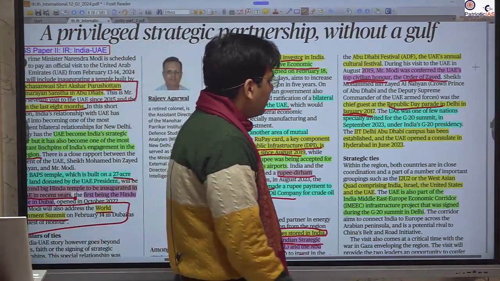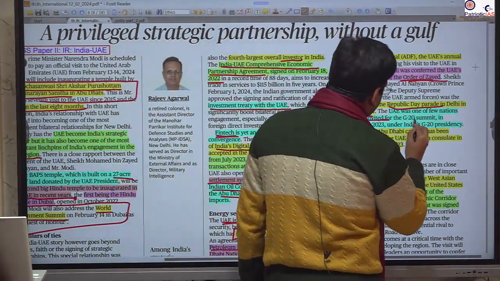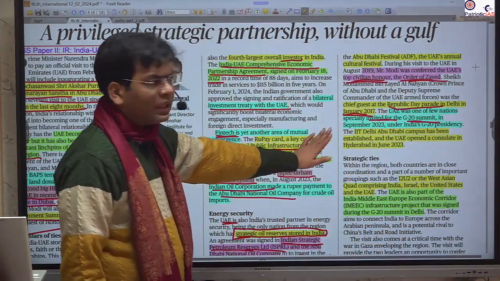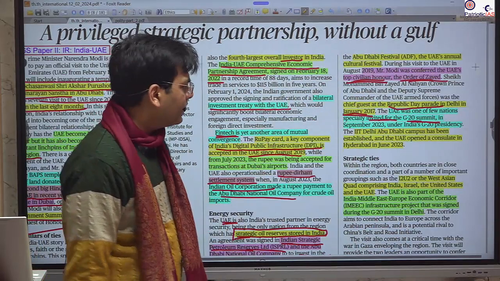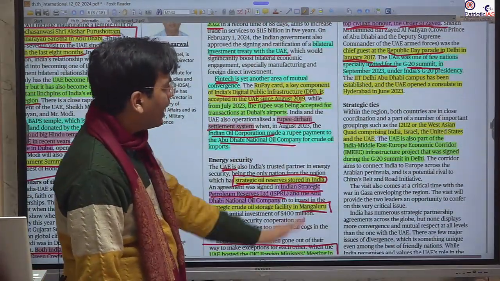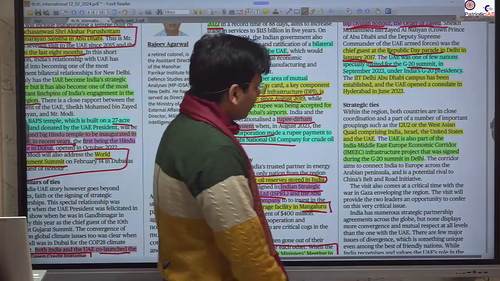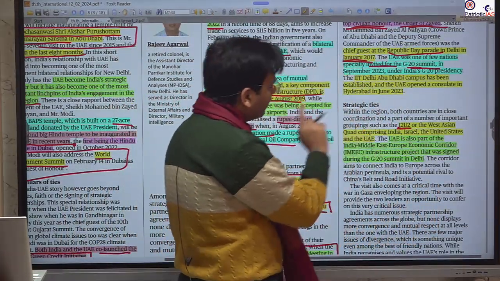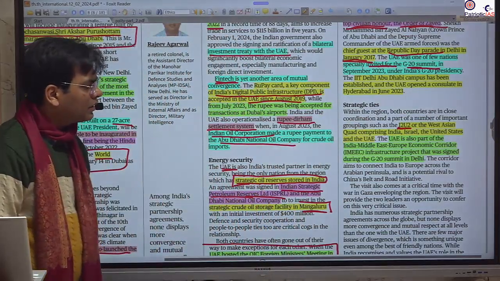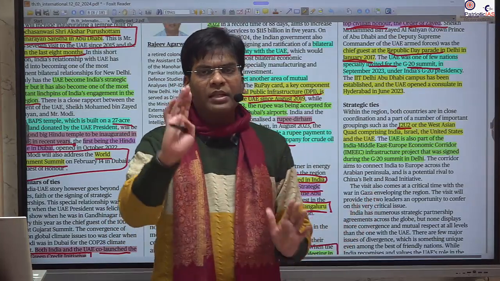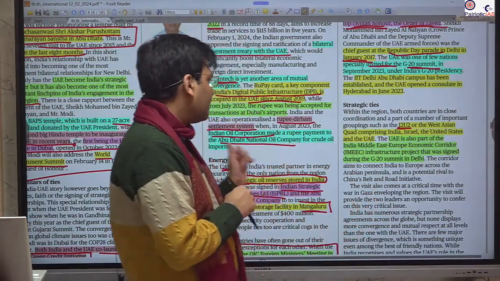UAE was one of the nations specially invited in India's presidency of G20 as a special invitee. Besides that, IIT Delhi has a campus in Abu Dhabi, and Abu Dhabi has opened a consulate in Hyderabad. Please remember. We have seen the growth of this I2U2. Even the UPSC mains asks this: what is this I2U2 and how is this cooperation increasing? I will give it as your homework. Please write that. What is the I2U2?